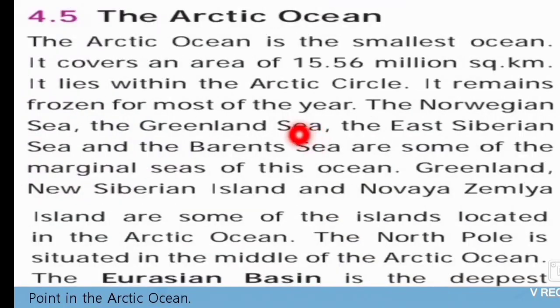Next we have seen the Arctic Ocean. The Arctic Ocean is the smallest ocean. It lies within the Arctic Circle. It remains frozen for most of the year. The Norwegian Sea, the Greenland Sea, the East Siberian Sea and the Barents Sea are some of the marginal seas of this ocean. Greenland, New Siberian Island and Novaya Zemlya Island are some of the islands located in the Arctic Ocean. The North Pole is situated in the middle of the Arctic Ocean. The Eurasian Basin is the deepest point in the Arctic Ocean.